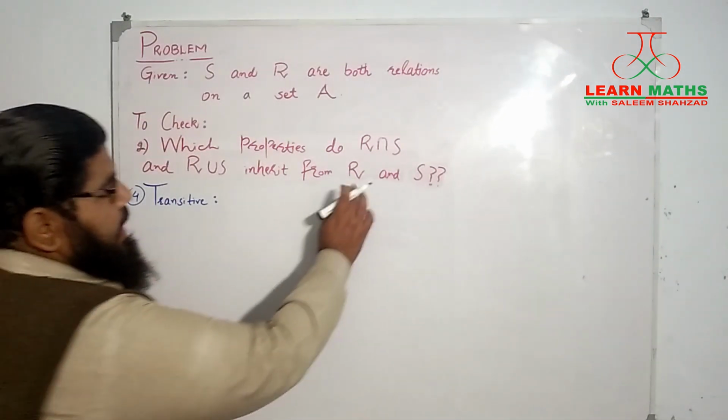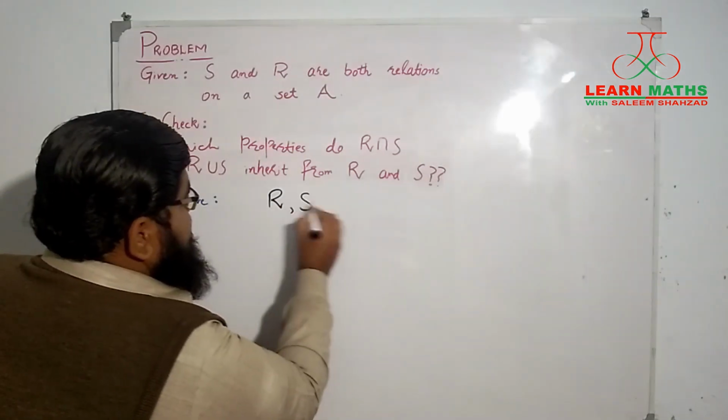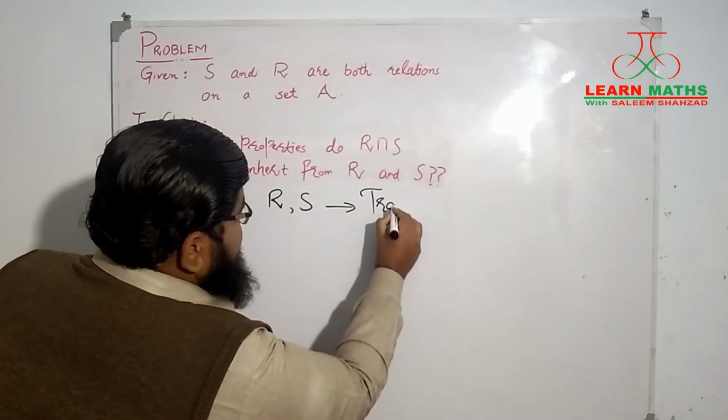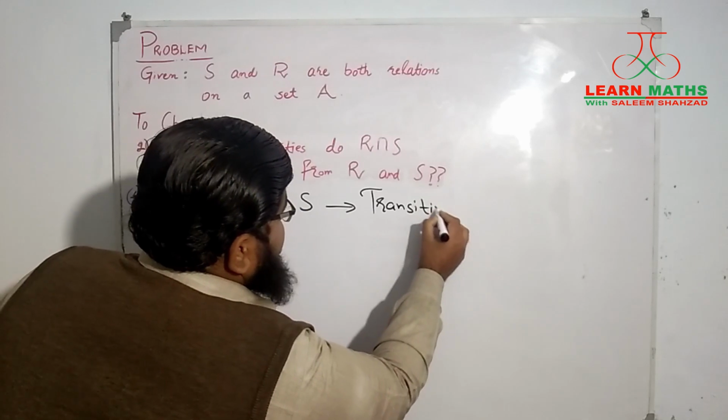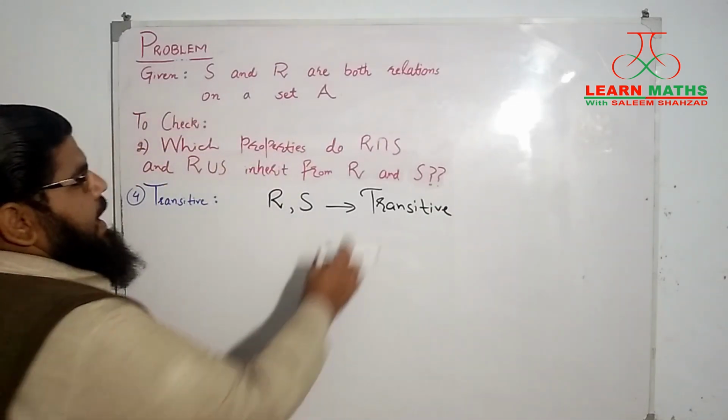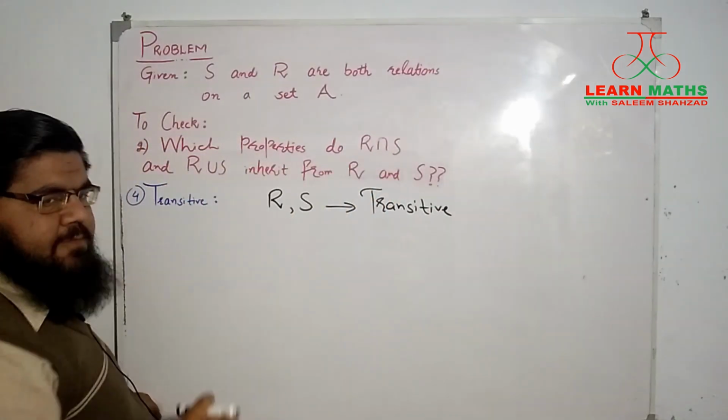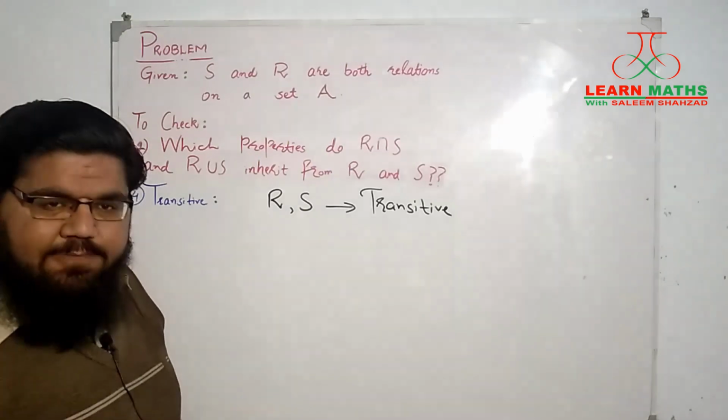Alright students, let's move on to the last property. We consider R and S to be transitive relations, and we will check whether R intersection S and R union S will be transitive relations as well or not.